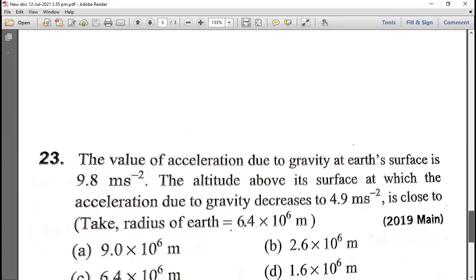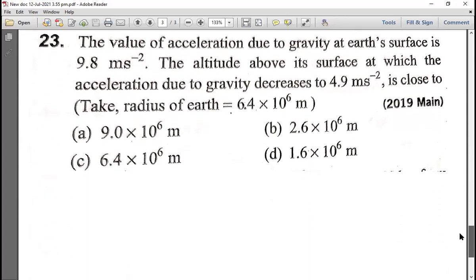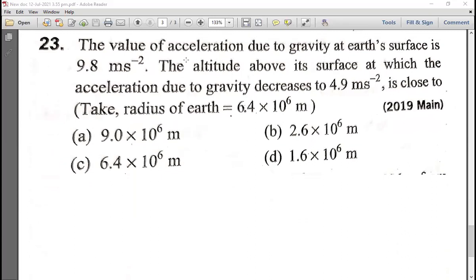Now, you see this question. I think you can solve this. Will you try? 2019 Mains question. Will you try this now? Try it fast.